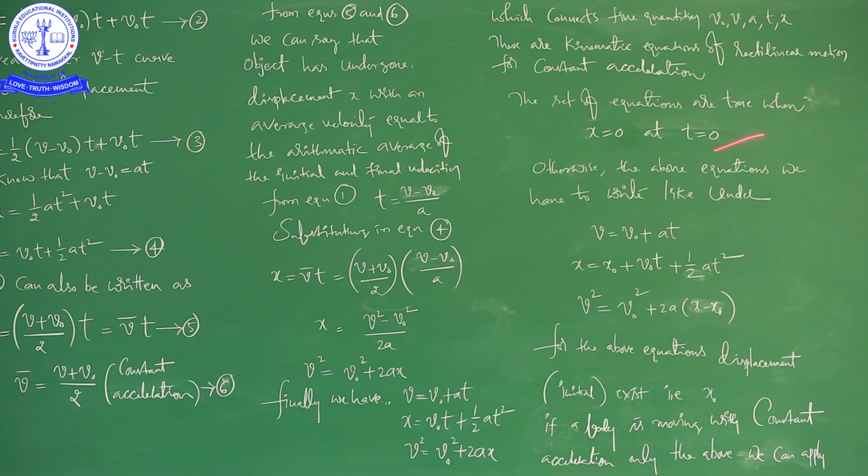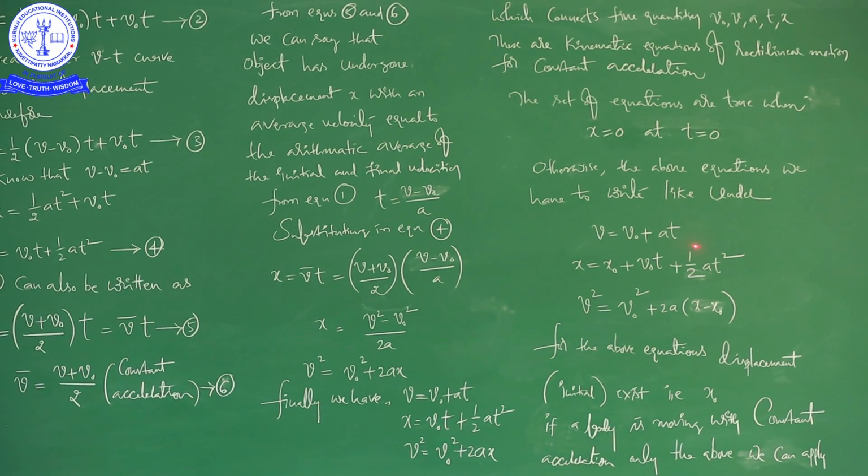Whatever equations we have here are true when displacement is 0 at time t equal to 0. At time t equal to 0, displacement is 0, right. Then only these equations are true. Suppose it is not, then we have to go to another form of these three equations. For example, v is equal to v naught plus a into t, x is equal to x naught plus v naught into t plus half a t square, v square is equal to v naught square plus 2a into x minus x naught. So, please observe carefully what is the difference between these three equations and the earlier three equations.